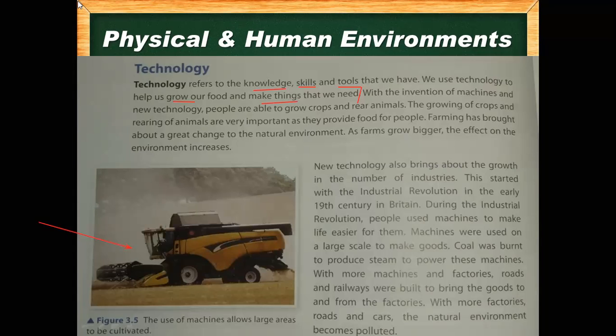For example, in the same classroom in the school, if you have more people, for example 50 people in one classroom, then it will be very difficult to sit because there is no space. In the same way, if more people are living there, then it is difficult for all the people to live because everyone needs space, food, and resources.